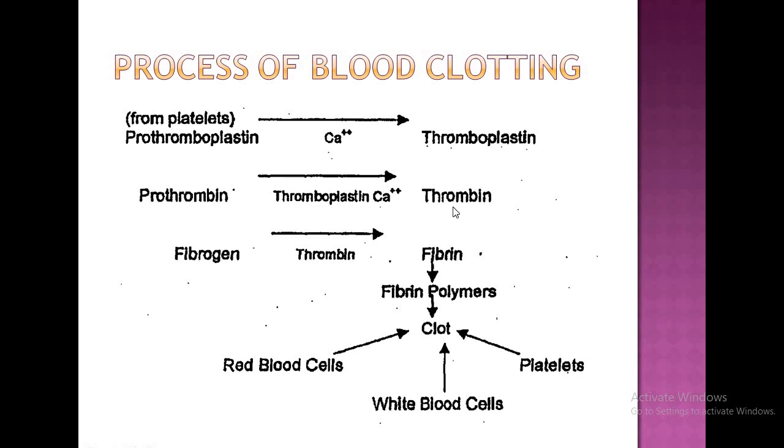Okay, now this thrombin acts as an enzyme and converts soluble fibrinogen into insoluble fibrin. Soluble fibrinogen into insoluble fibrin. Now fibrin is a polymer. Remember, imagine fibers. When it forms a mesh-like structure, it forms a net-like structure. When the blood clots, you must have seen the wound gets flaky, brown colored, mesh-like or net-like structure. That is fibrin polymers, and as a result, it clots the cells. Clear? So this is the process of blood clotting.